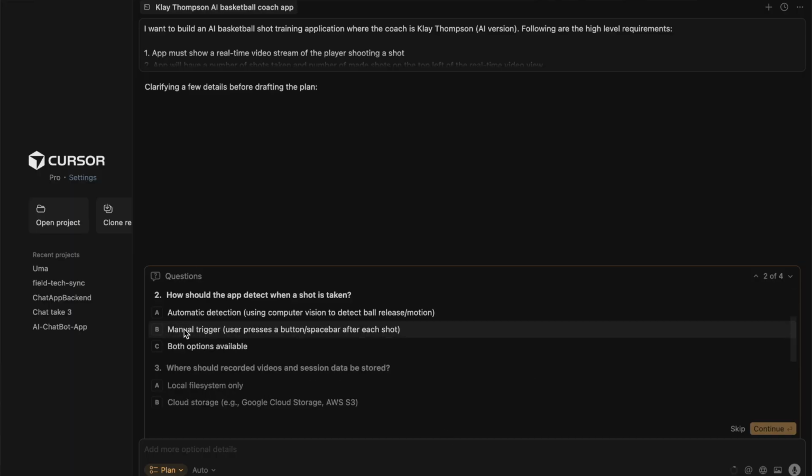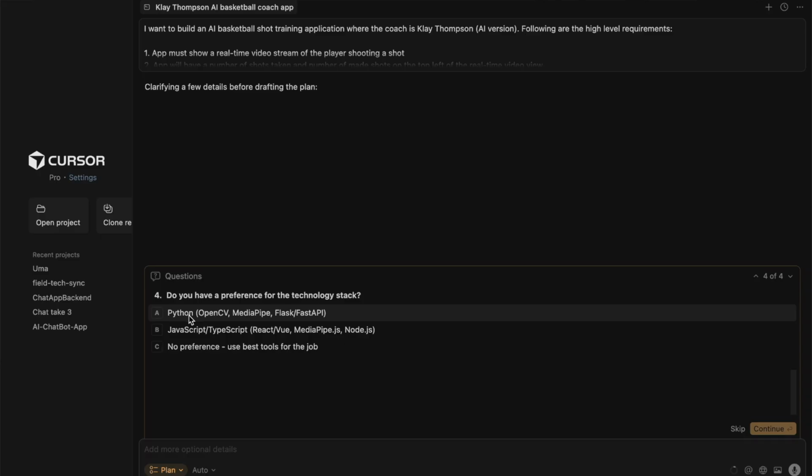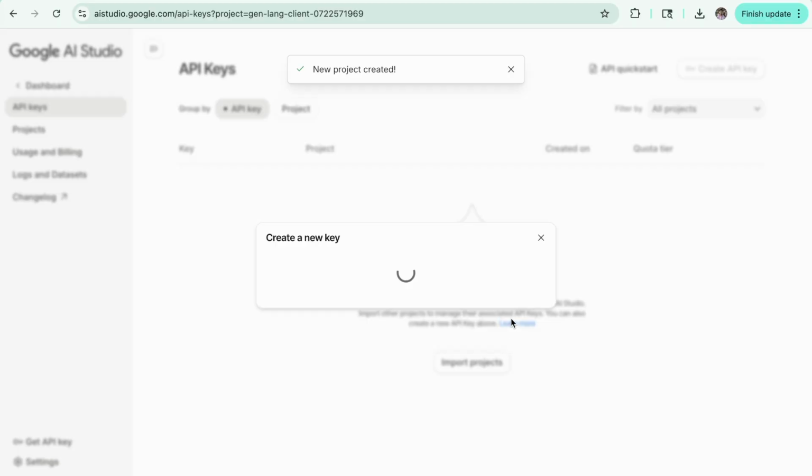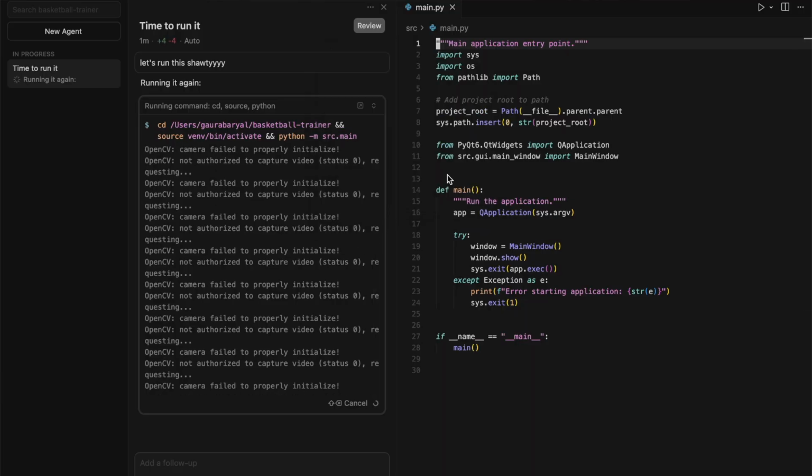Once I was done planning, Cursor ended up asking me a few clarifying questions, and then it generated the technical plan. Once I reviewed the plan, it looked good to me, and I asked Cursor to start building this application. Once Cursor was done generating the code base, I went on Gemini to create an API key. Once I pasted the API key, I asked Cursor to run this application. On the first run, there was a complaint of OpenCV not being able to initialize the camera, but the application still opened up.